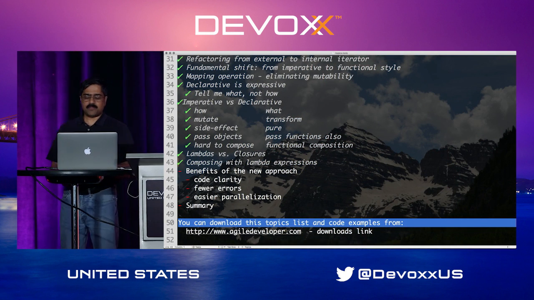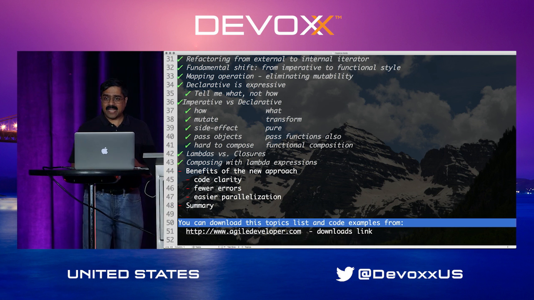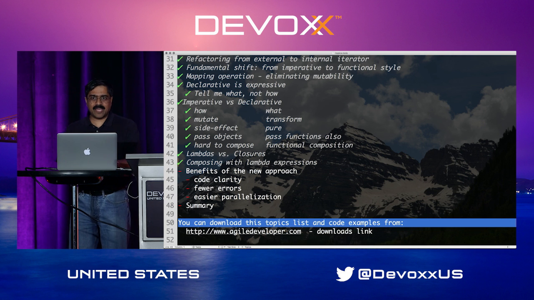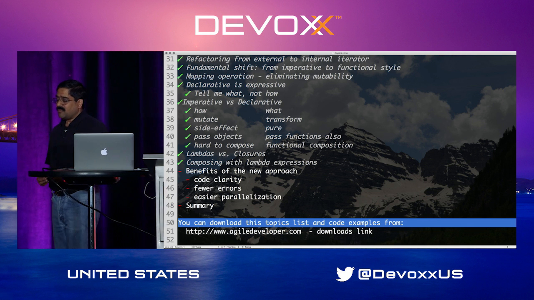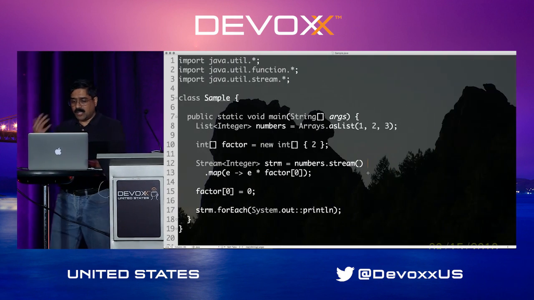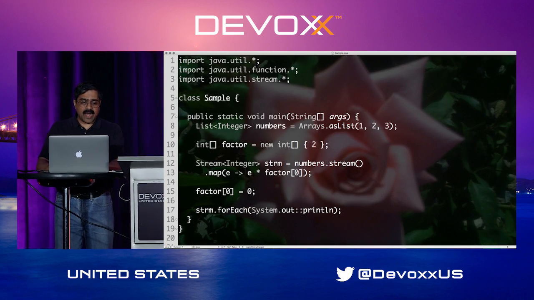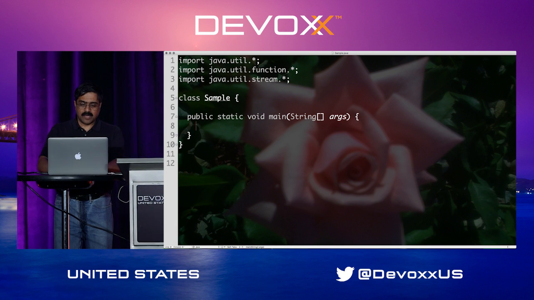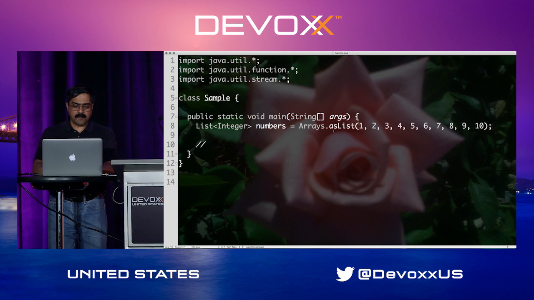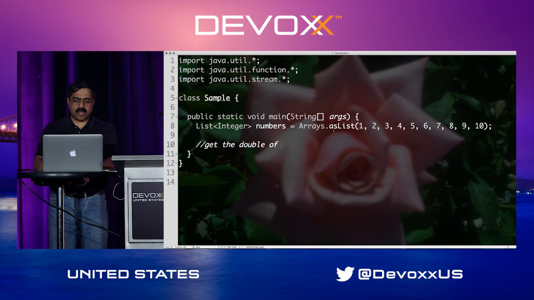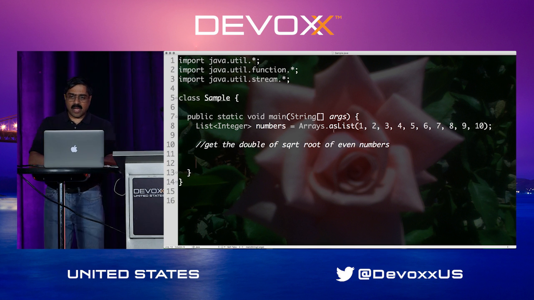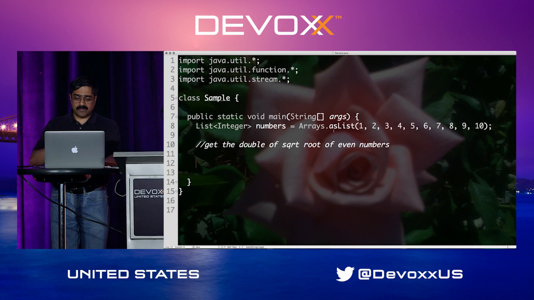So to wrap this up, one of the real powers in this is laziness, but with laziness also comes the ability to do what's called function pipelining or function composition. Function composition is a very powerful pattern. We saw examples of this earlier, but let's revisit this. Suppose I had a collection of numbers, let's say 1 to 10, and I want, this time, to get the double of the square root of even numbers. Well, I can write this in a very nice flowing pattern.